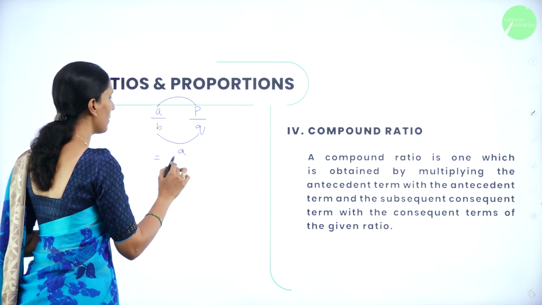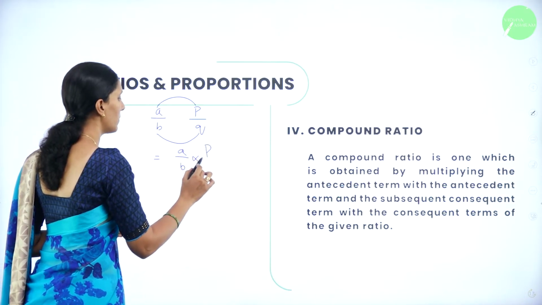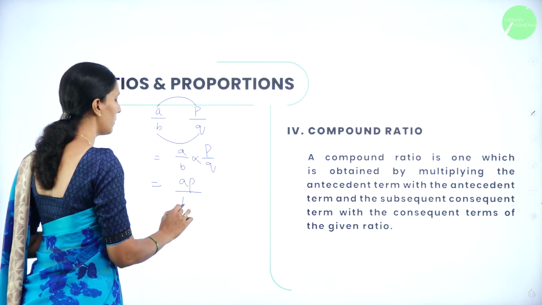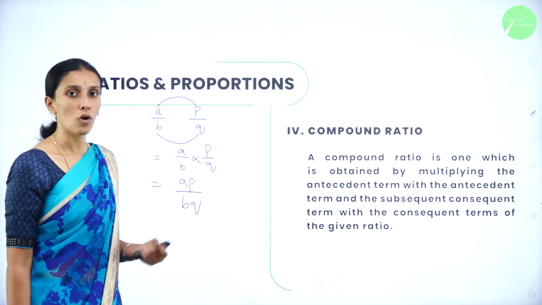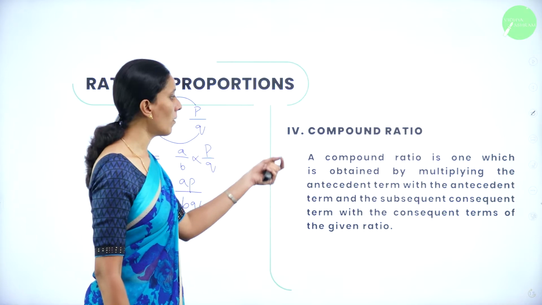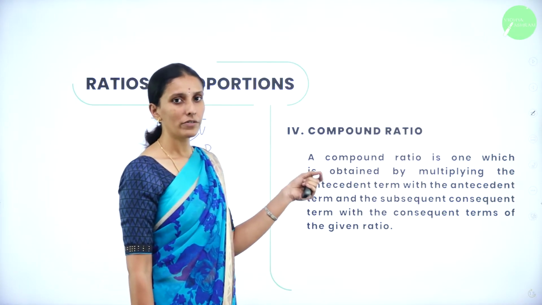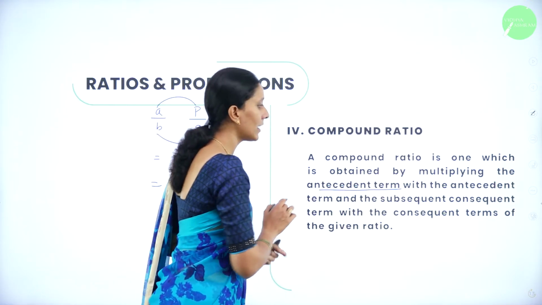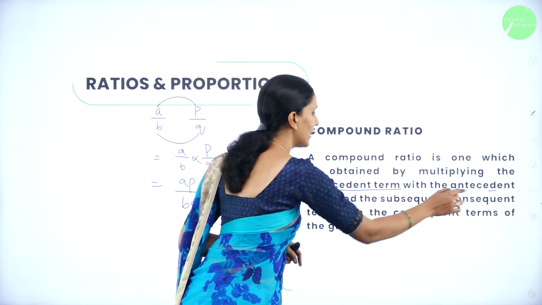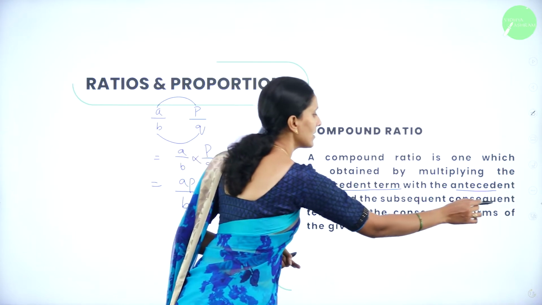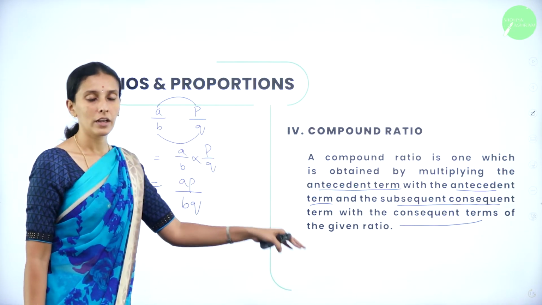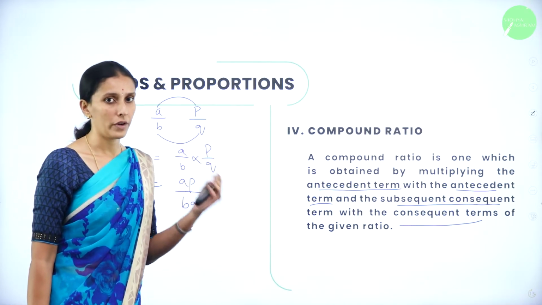That is A by B into P by Q. So multiply A into P and B into Q. So this is what a compound ratio is. It is the ratio which is obtained by multiplying antecedent term with antecedent term and consequent term with consequent term, which gives rise to one more ratio.